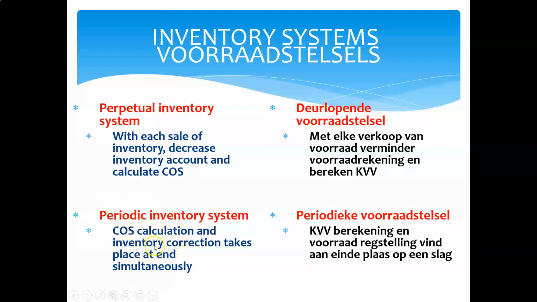Now what do I do in the meantime? When I have purchases of inventory items, I will record all those purchases of inventory items in my purchases account. So I will have a separate purchases account. All my inventory or purchase-related costs like freight charges, import duties, delivery costs, all those purchase-related costs, for each and every one of them, I will have a separate general ledger account in which I'm going to accumulate all these costs for the year.